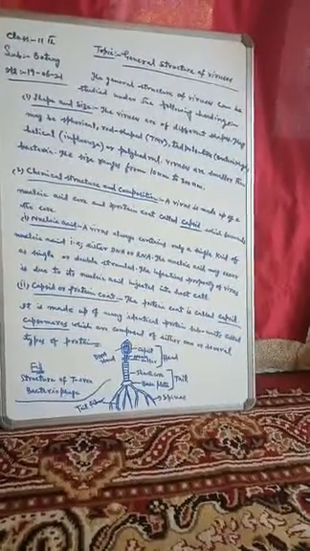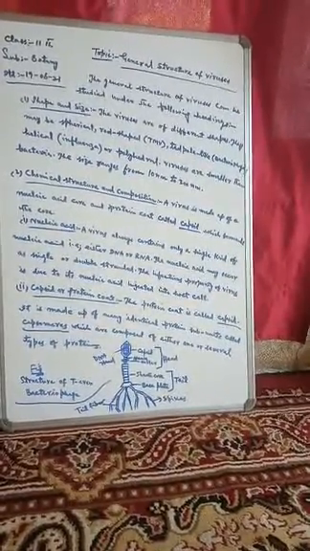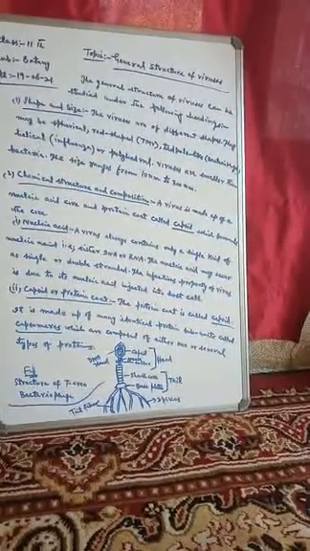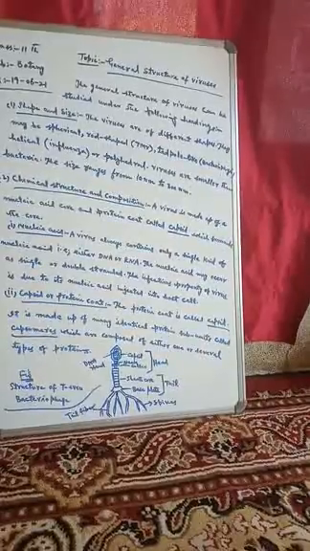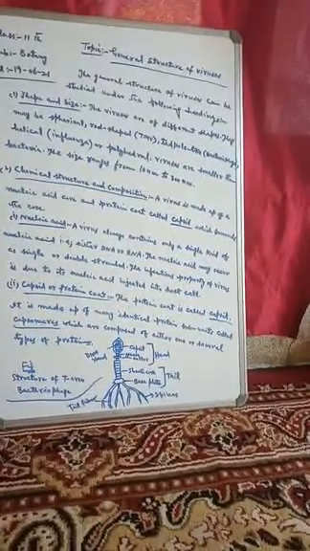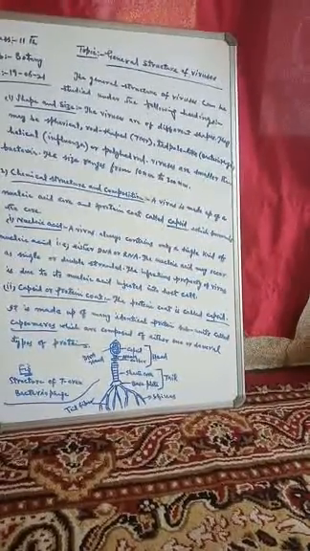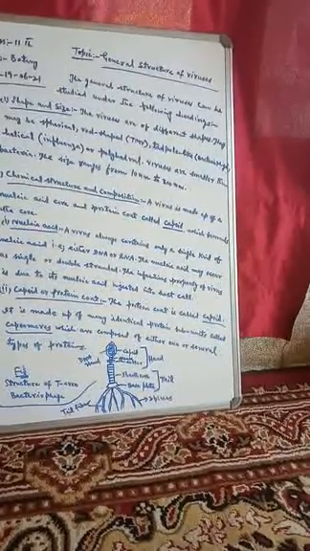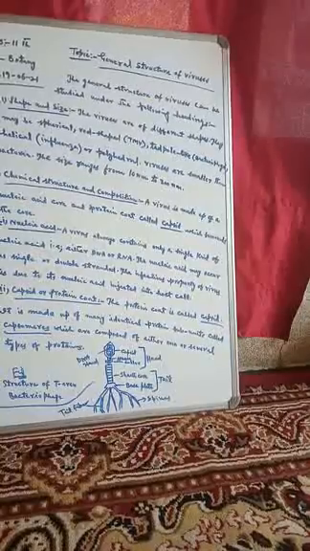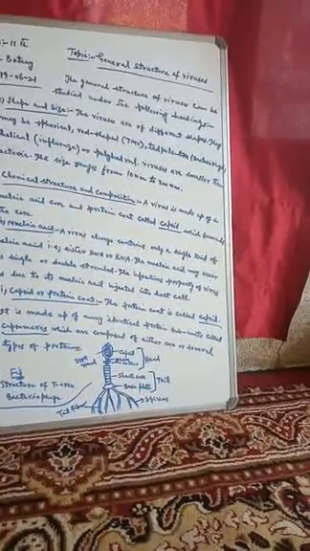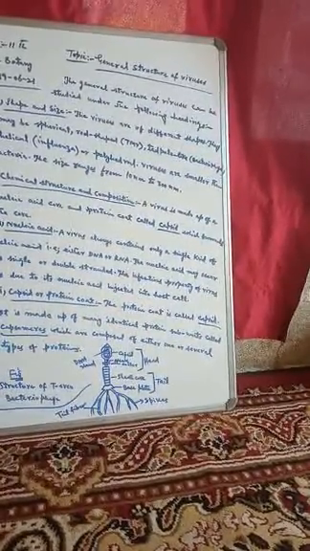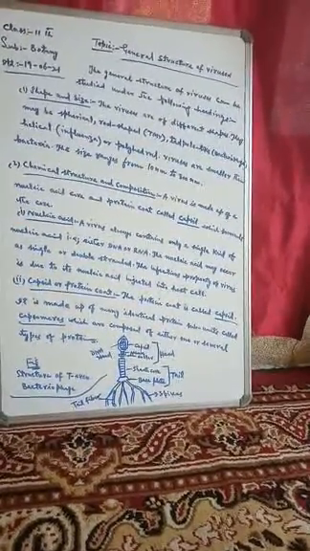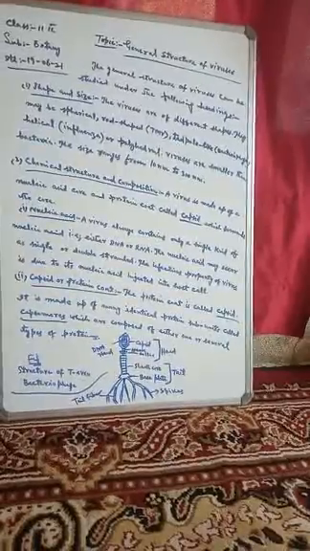Diagrammatically, the diagrammatic representation is here: structure of T11 bacteriophage. Here you see the capsid, nucleic acid, neck, collar, which is collectively called head, and the sheath, core and base plate, which is collectively called the tail, and then the spikes and tail fiber. DNA is present in the head. So this is the diagrammatic representation of structure of viruses.